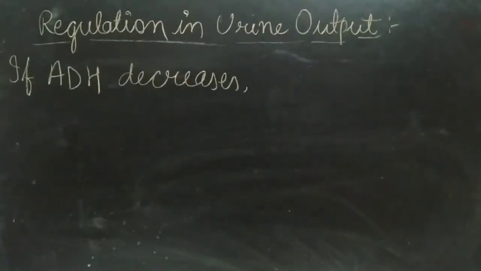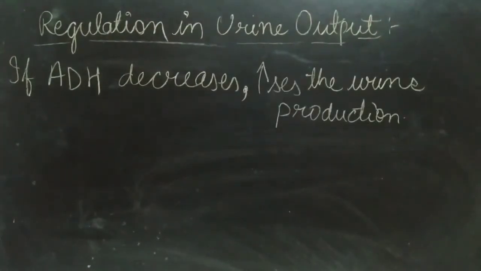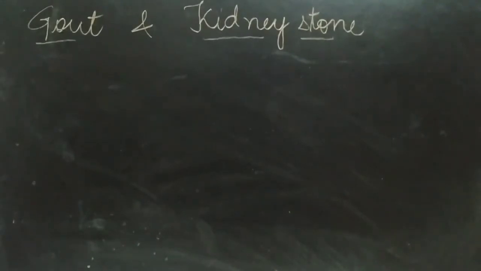If the ADH antidiuretic hormone decreases in the body, it increases the production of urine because it is insufficient to reabsorb the water. The two main abnormalities which take place in the kidney because of filtration are gout and kidney stone. Gout is a disease which causes inflammation in joint.